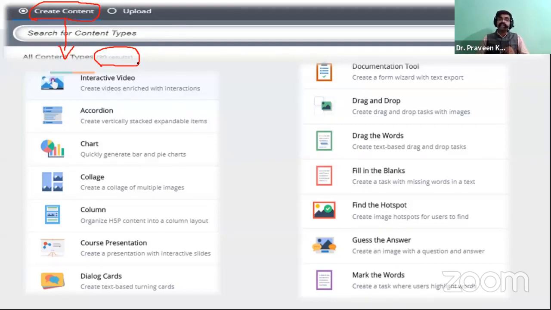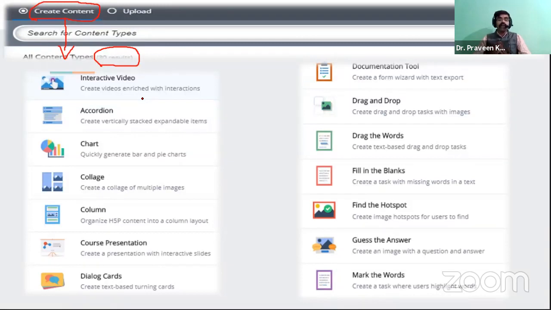See, observe the content list. So that is the one, interactive video. In today's session, we are not going to cover all 30 types of content creation. We will try to identify a few types of content which will be most useful in all circumstances, in all subjects, irrespective of the subject. Either you belong to the commerce stream, the science stream, the engineering stream, or any other professional courses.